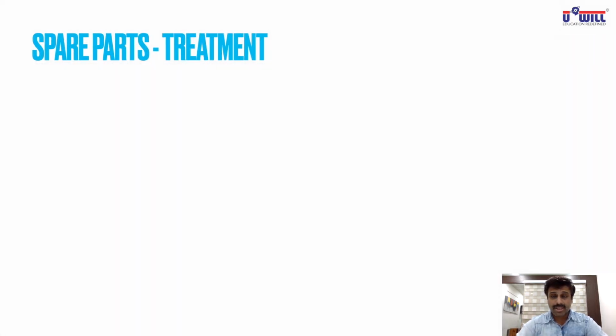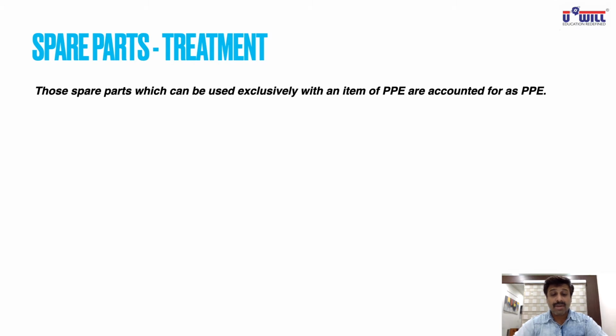Spare parts, to continue further. Those spare parts which can be used exclusively, underline exclusively, with an item of PPE are accounted as PPE. Means those spare parts can be used only with this item. Tailor-made means you have got it constructed or made a particular fixed asset which requires a spare part, and it cannot be used with any other machinery. So you have to treat that as a part of this fixed asset itself.